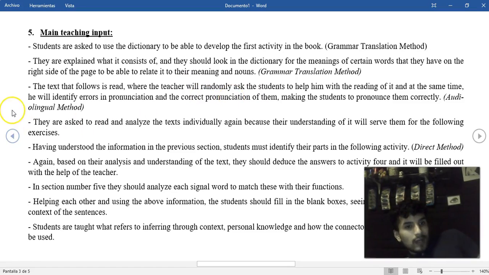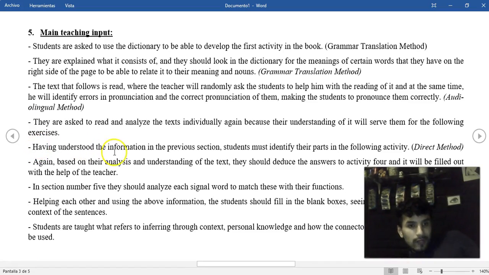They are asked to read and analyze the text individually again, because their understanding of it will serve for the following exercise. If my students analyze the text that contains activity number 2, it will serve for future activities in the class.